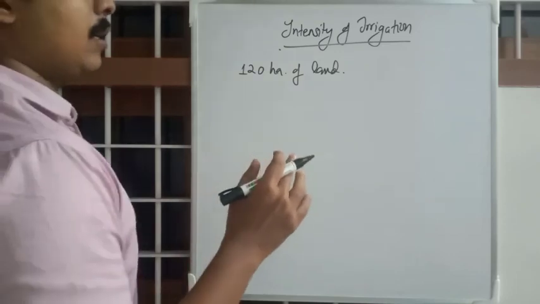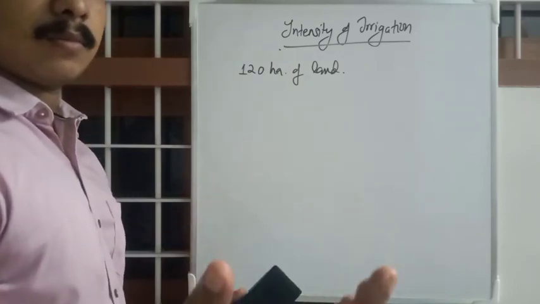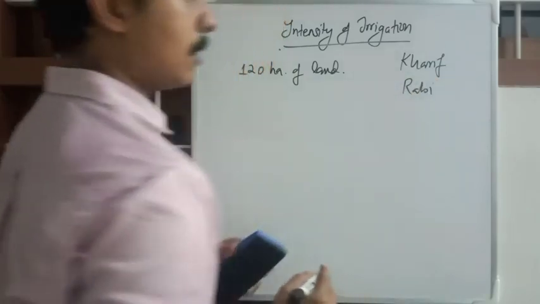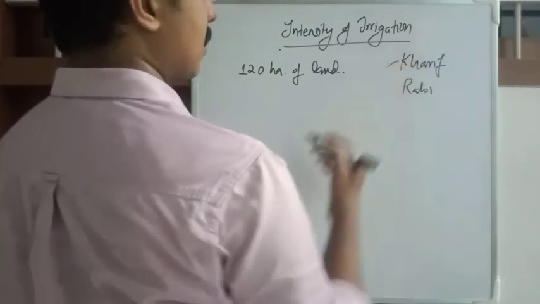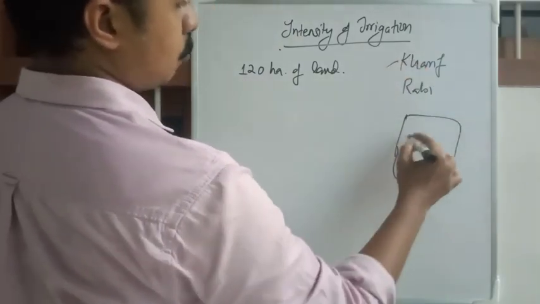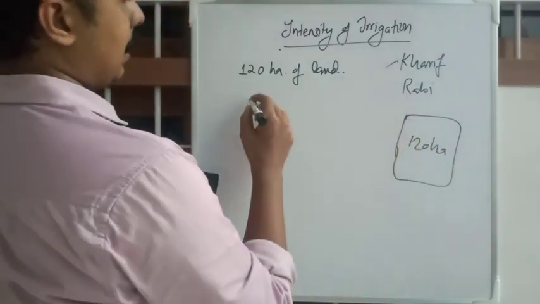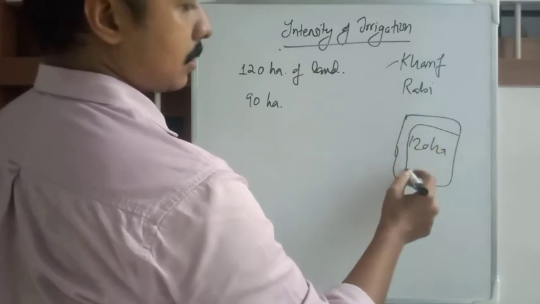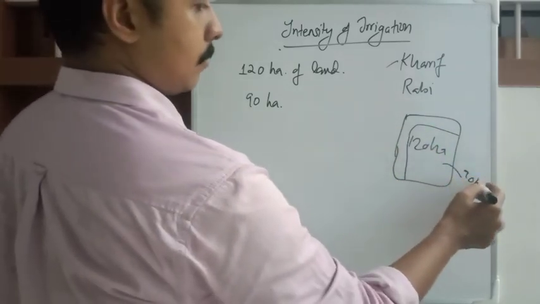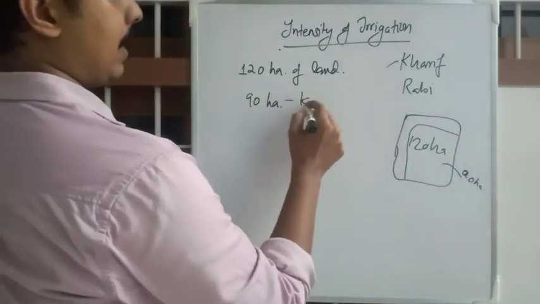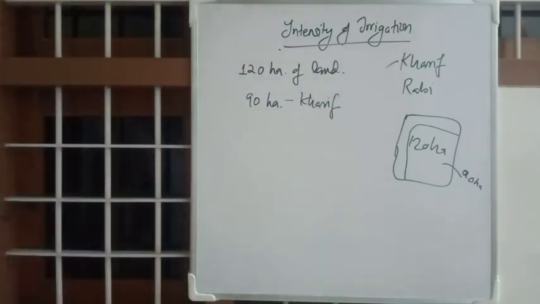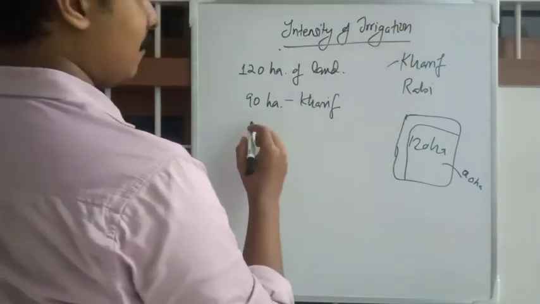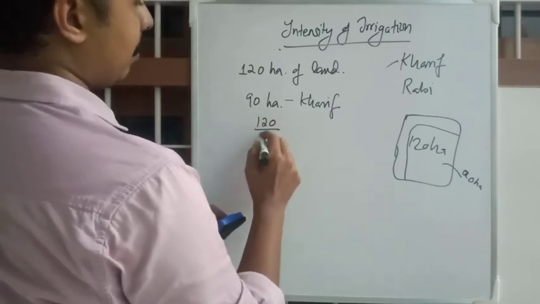There are many seasons in our calendar for crops: Kharif season, Rabi season, etc. Suppose in Kharif season, from this 120 hectares, you are cultivating only 90 hectares.